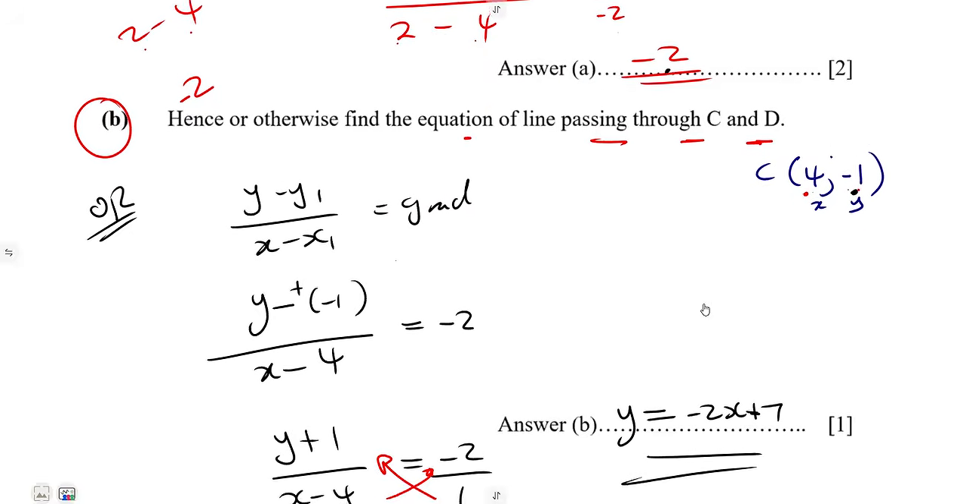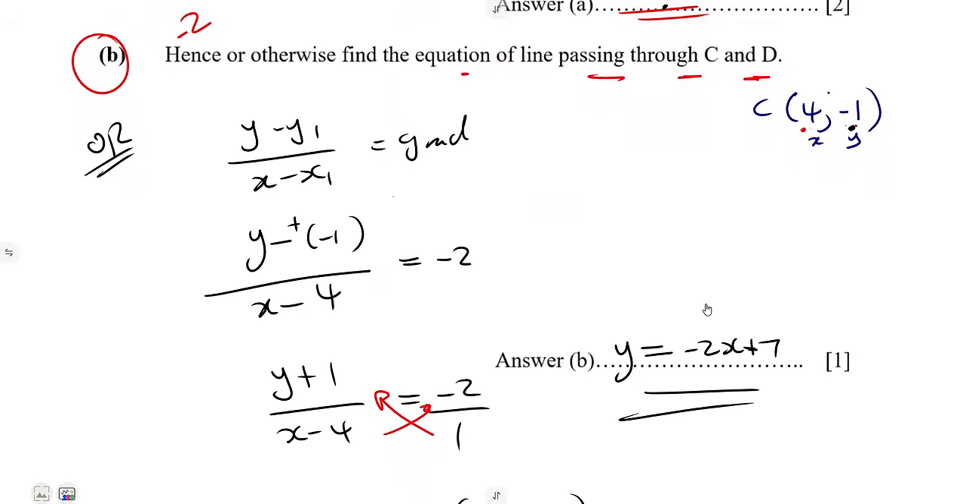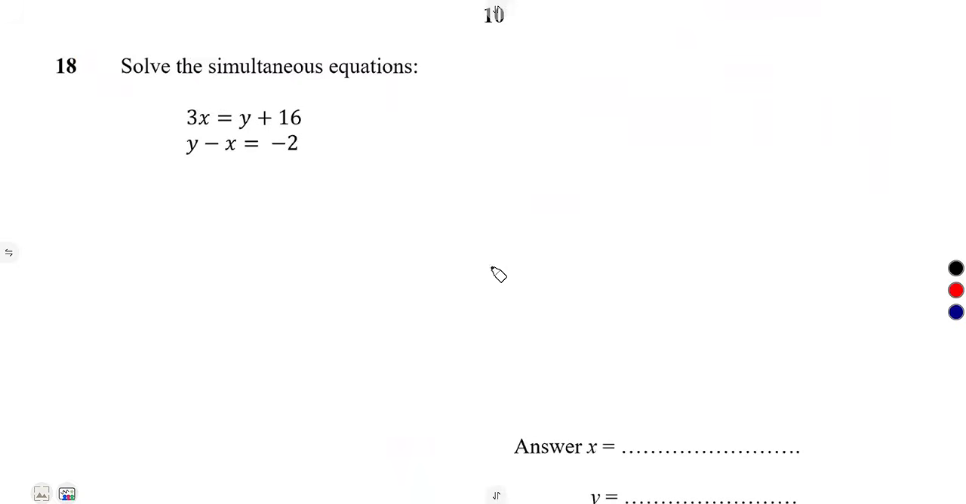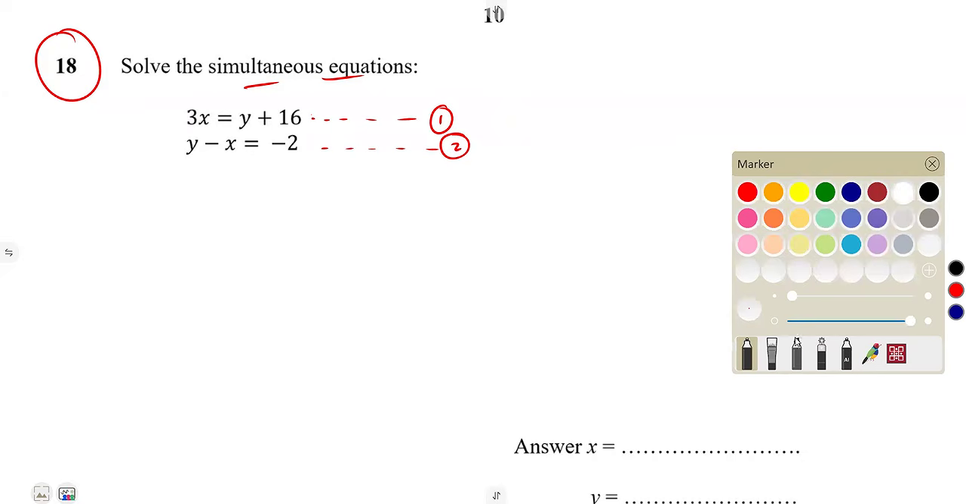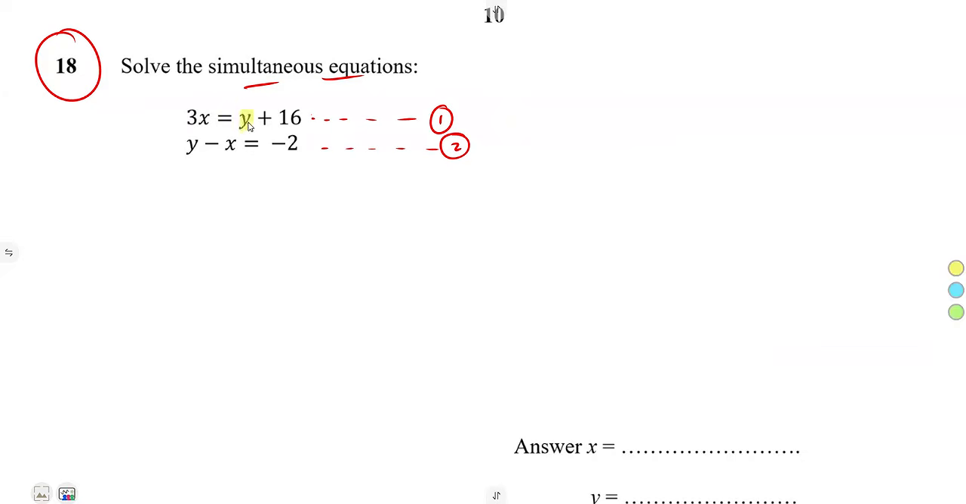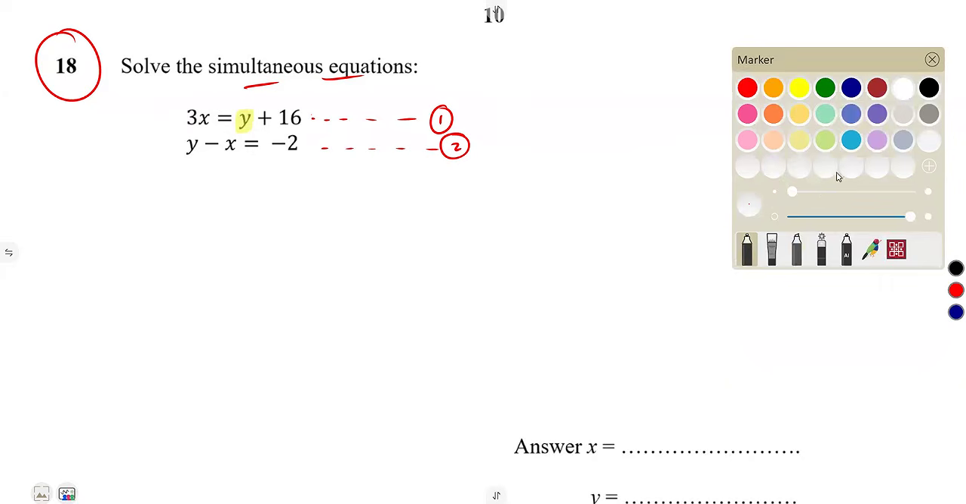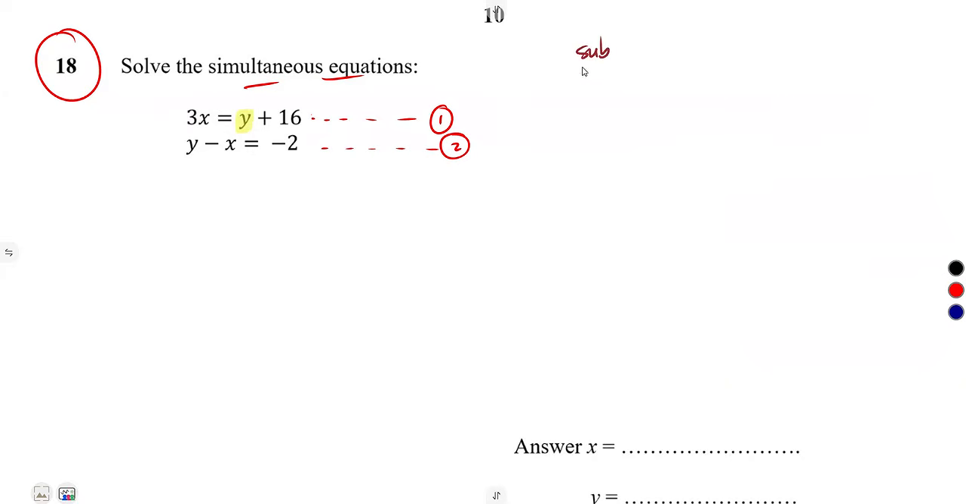Or just substitute directly into the equation y = mx + c, where m is the gradient. Next, solve the simultaneous equations, number 18. There are so many methods to solve simultaneous equations: elimination, substitution. It is in your hands. As for me, I was just going to use the substitution method. I can simply make y the subject of the formula from equation 1 here. I'm just going to use any method, then prove if the answers are the same.